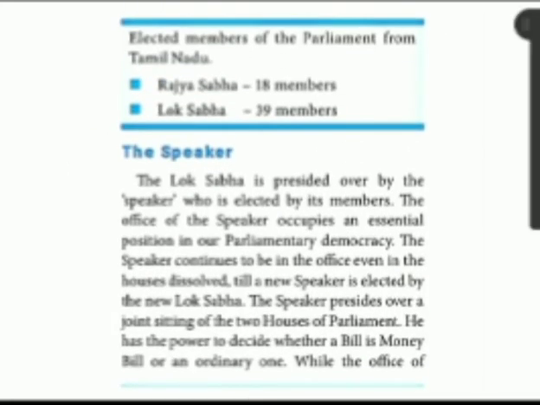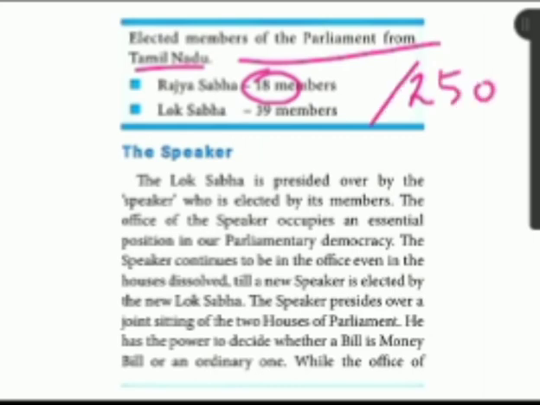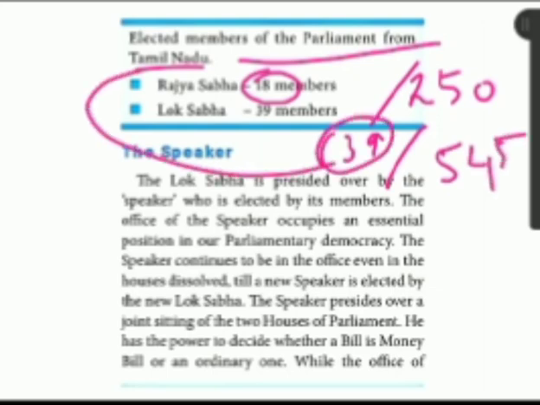Then at the Tamil Nadu level, we should appreciate this one, because of the elected members of the parliament from Tamil Nadu. Rajya Sabha, how many members are there? 18 members are there from Tamil Nadu. Totally how many members? 250 members. Out of 250, 18 members are from Tamil Nadu. At the same time, Lok Sabha has 545 members in total, and 39 members are from Tamil Nadu. So that's the thing.